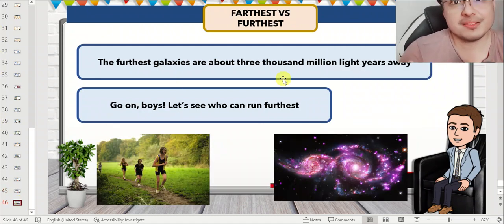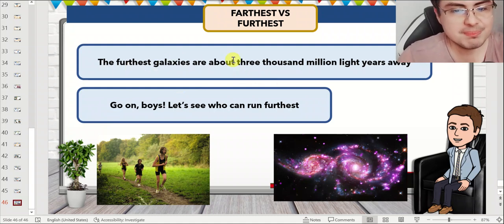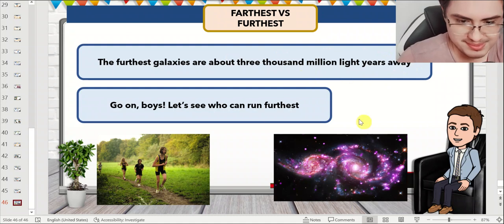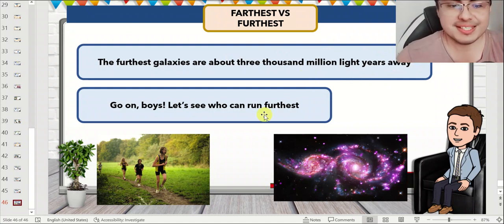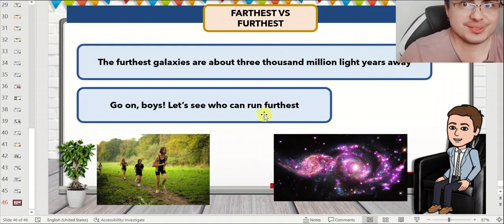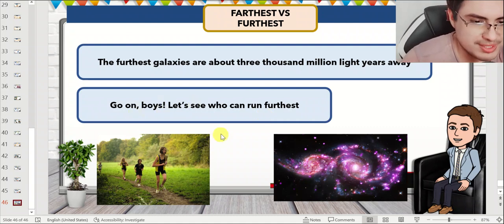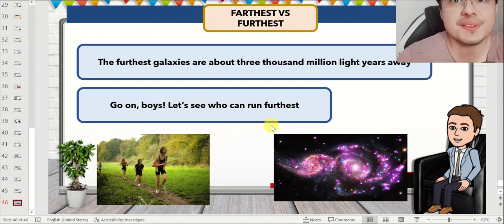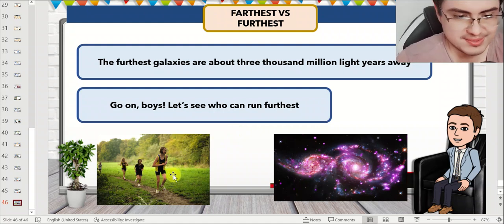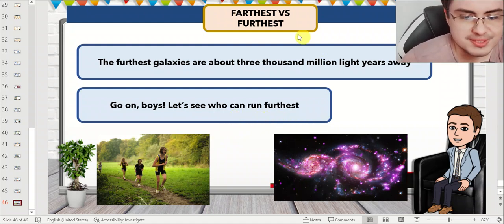Now, the superlative form. The furthest galaxies are about 3,000 million light years away. The furthest galaxy, so we're talking about physical distance here. Go on, boys, let's see who can run furthest. Okay, so you can also say farthest in this case. Who can run farthest or furthest?